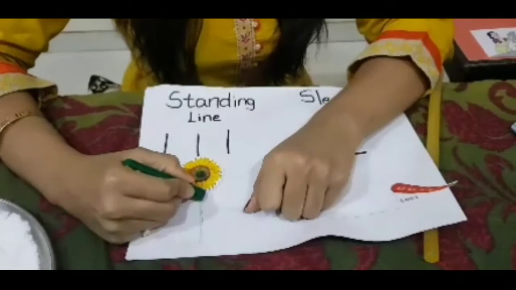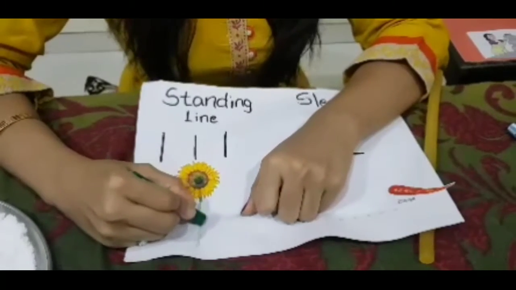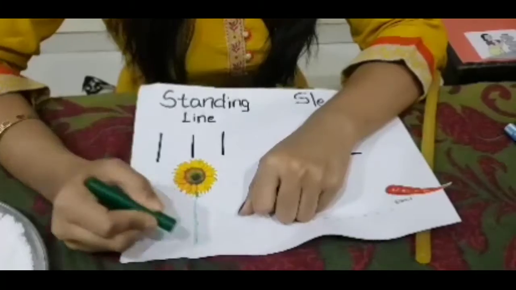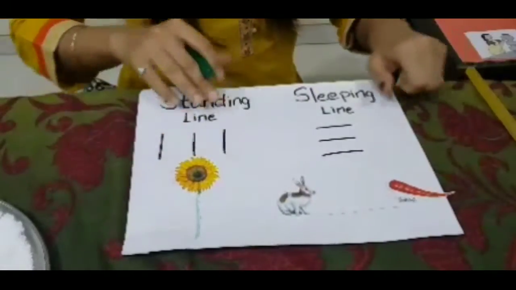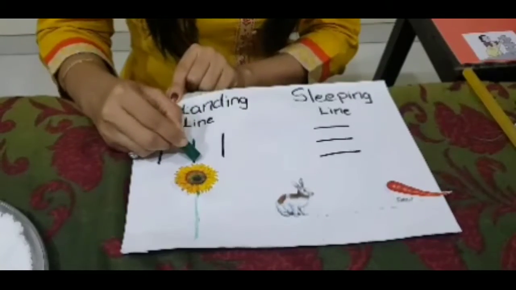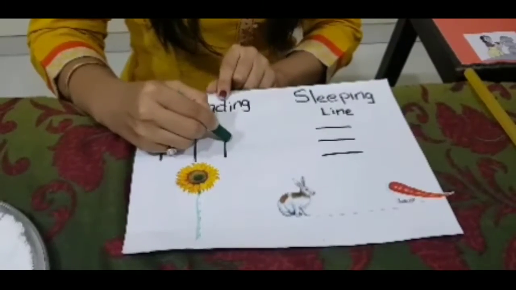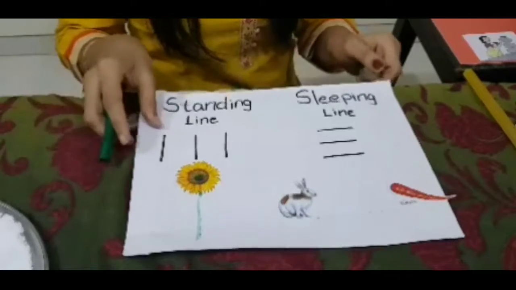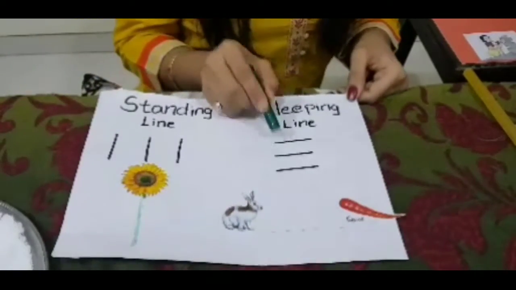See? This flower and the stem of this is in a standing line. Standing line. And now let us do sleeping line.